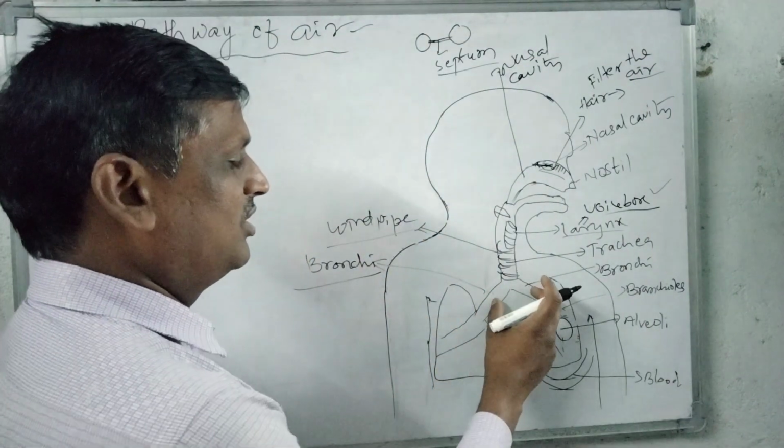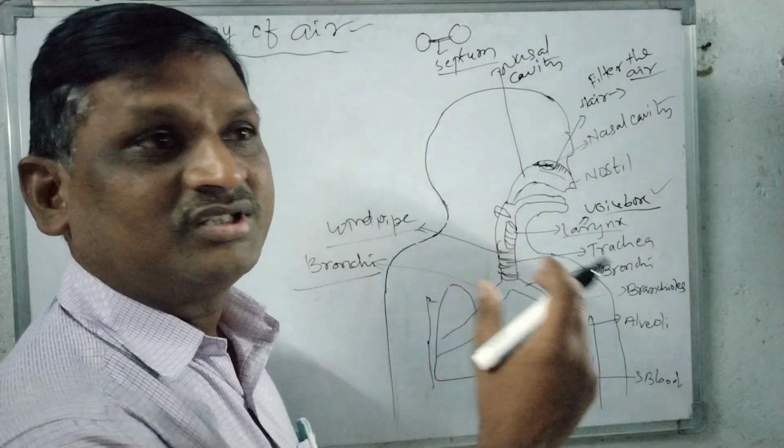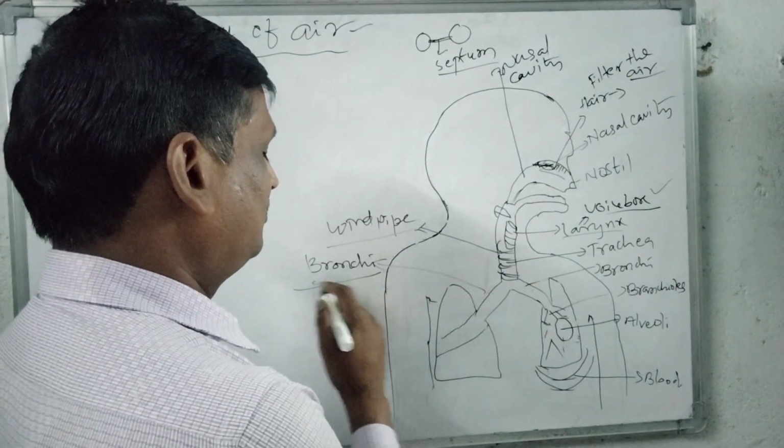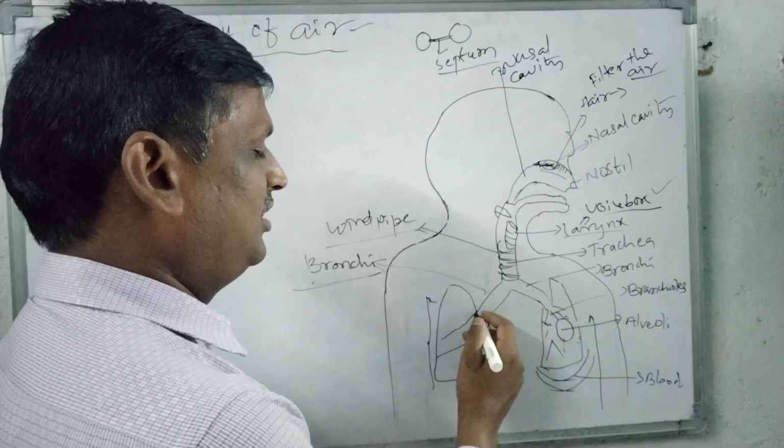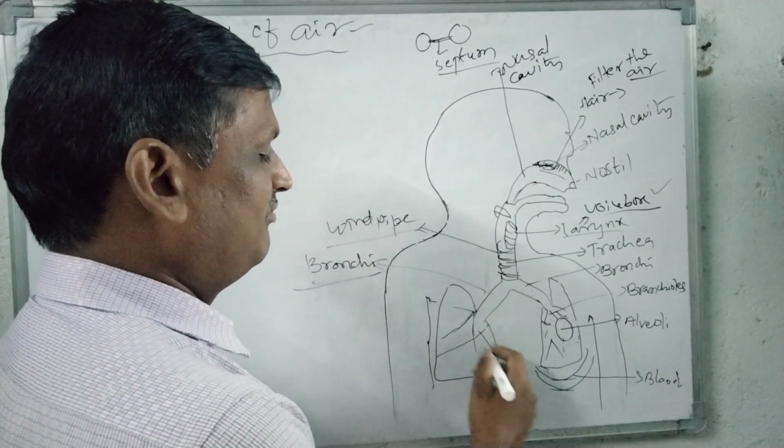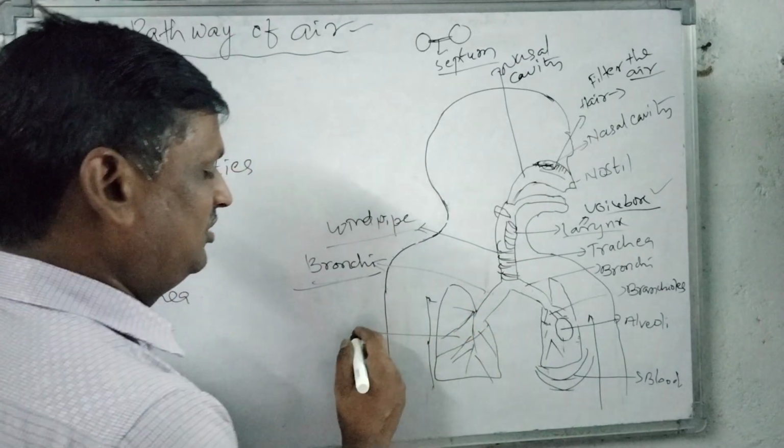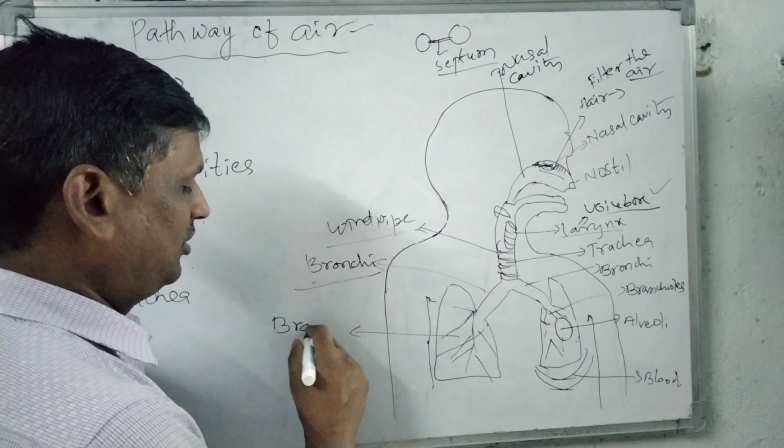So this is the bronchi. So this bronchi divides in the thoracic cavity into 2 parts, subdivisions. So here is one, here is one. Then bronchi again small subdivisions. We can see again small subdivisions in the bronchi, that is called bronchioles.